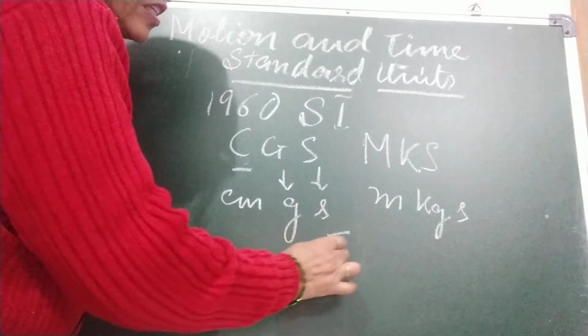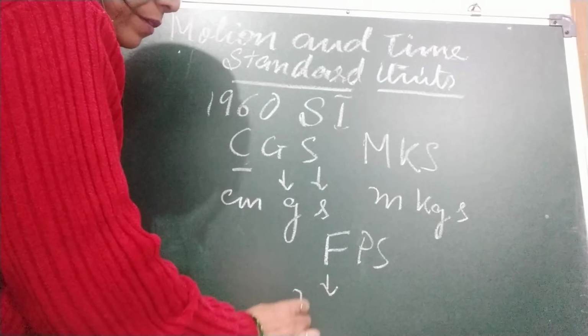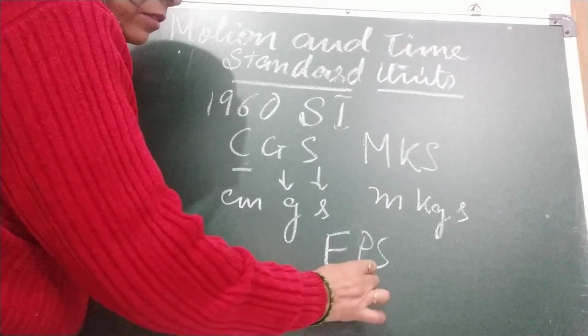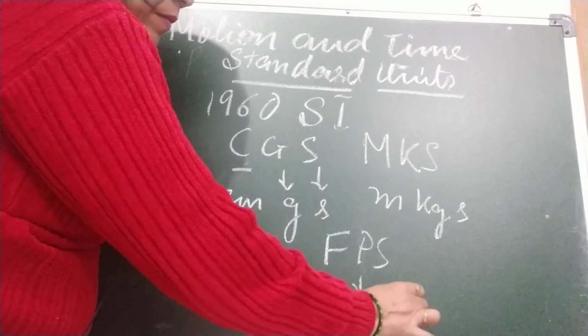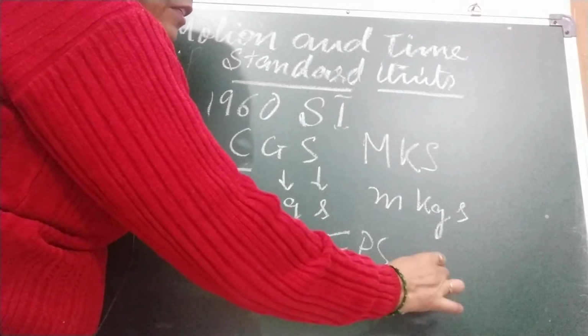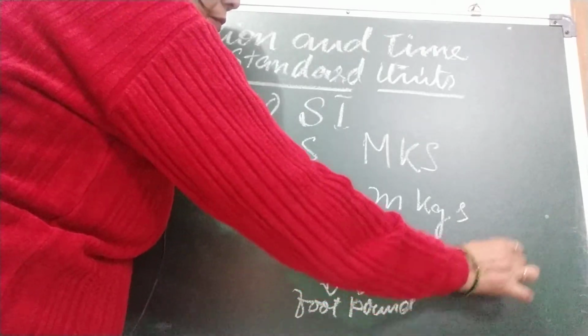One more system is FPS: foot, pound and seconds. Okay, these systems people use regionally.